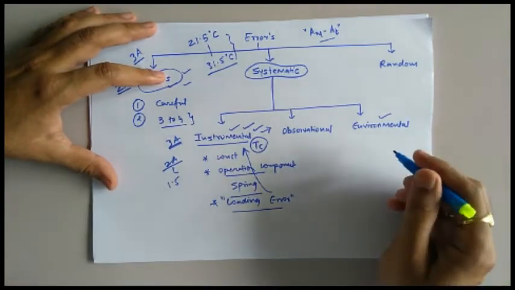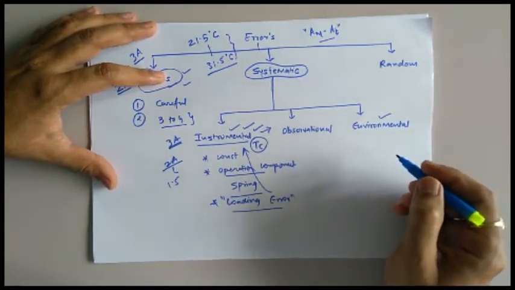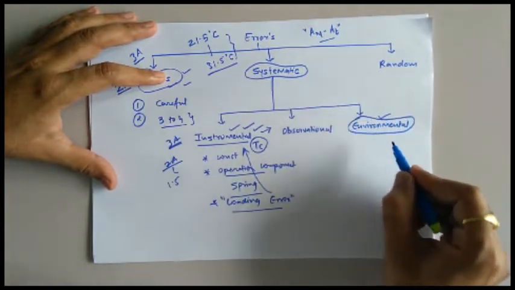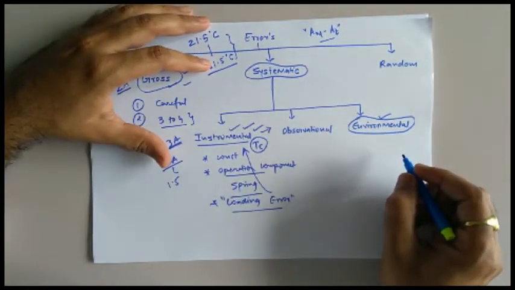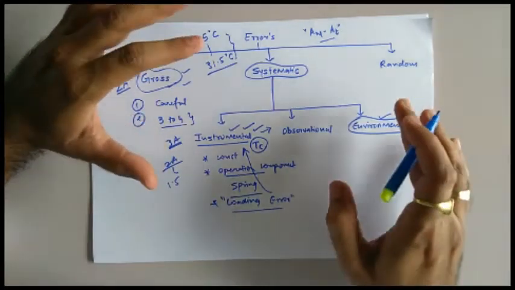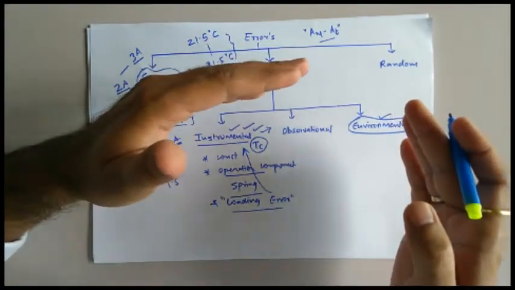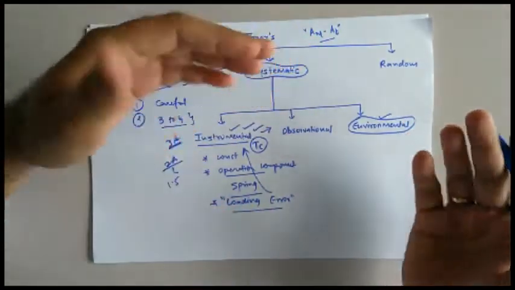The second domain which comes under the category of systematic error is environmental error. In this type of error the reading of the instrument changes not because of an instrument fault but because of the environmental condition.